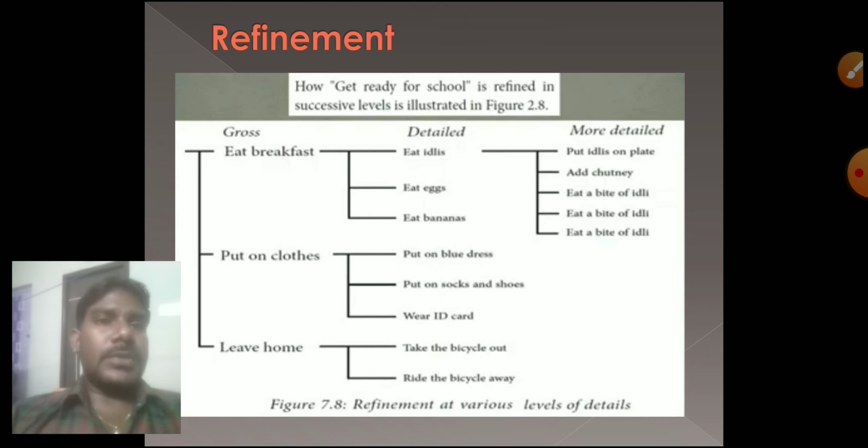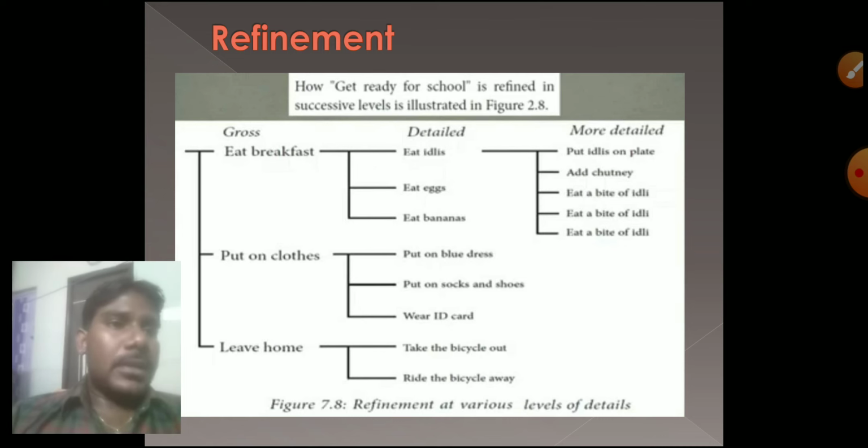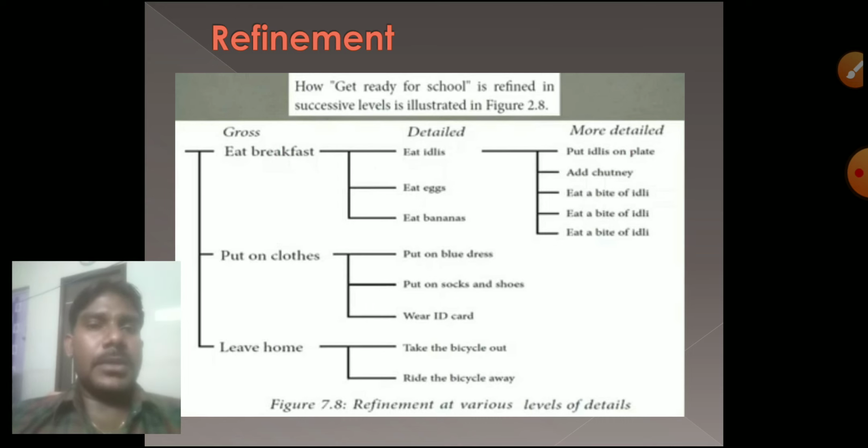Next, eat breakfast itself has a detail, and there is even more detail. Expand to more detail. Eat idlis means put idlis on the plate, add chutney, eat a bite of idli, eat a bite of idli. Like that we have to make more detailed, refined statements. Decomposition means sub problems will be divided into more and more details to execute a process.